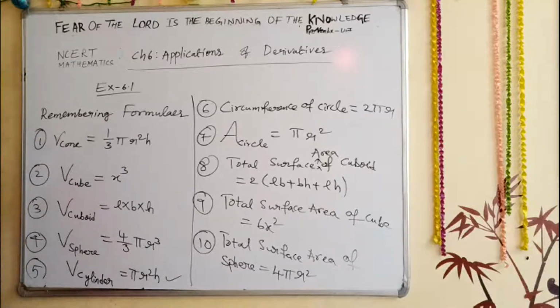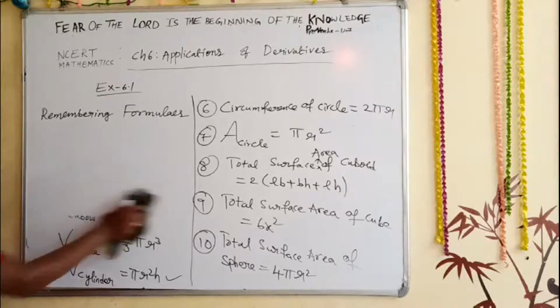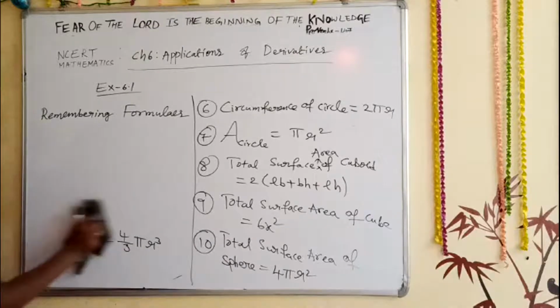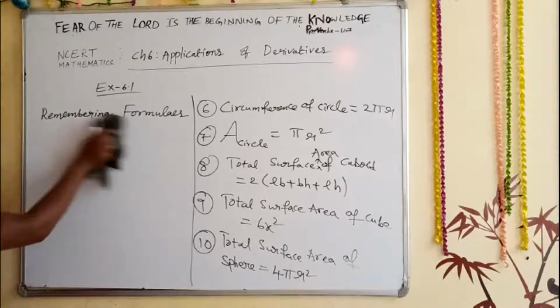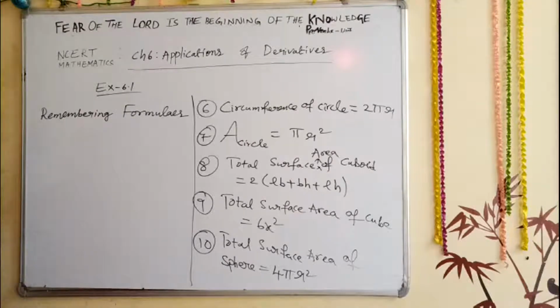Very good. So if you have written that, here I am going to write the remaining formulas. You have to remember all these. Without remembering these formulas, it is not possible to solve any single problem in 6.1, and not only that, the examples also.